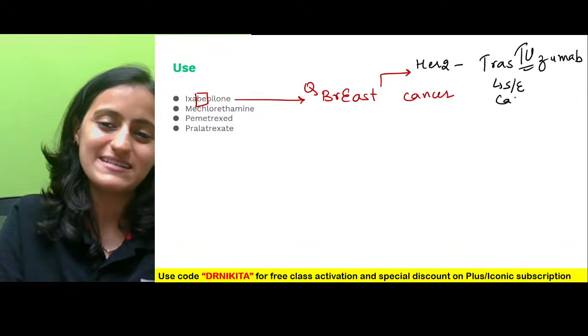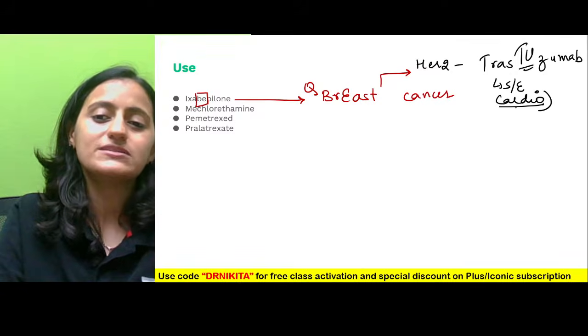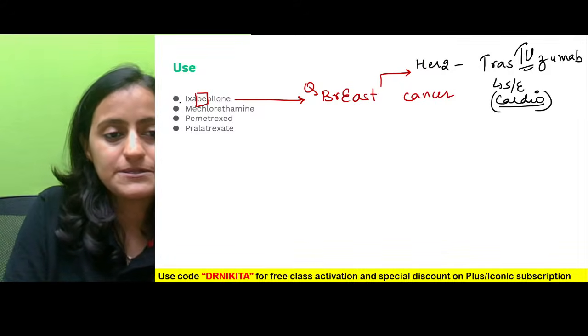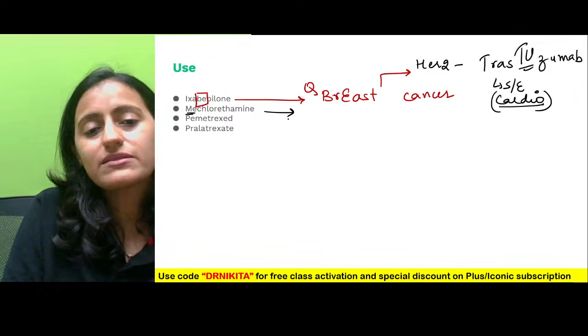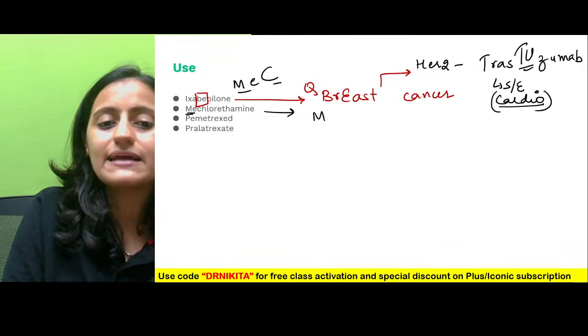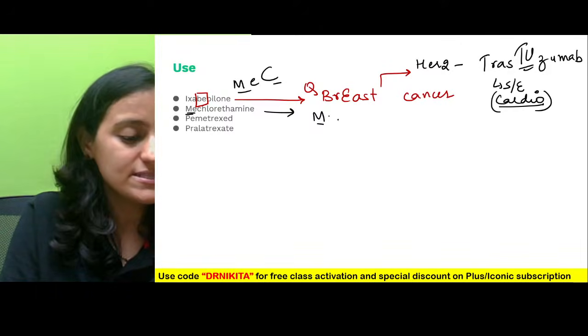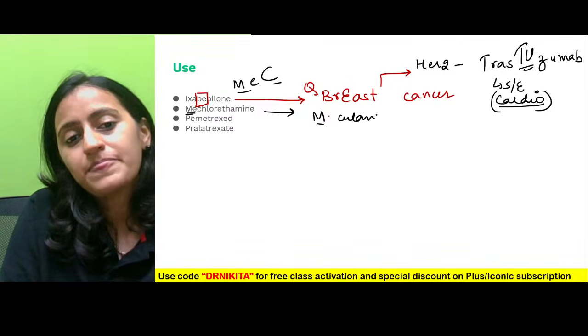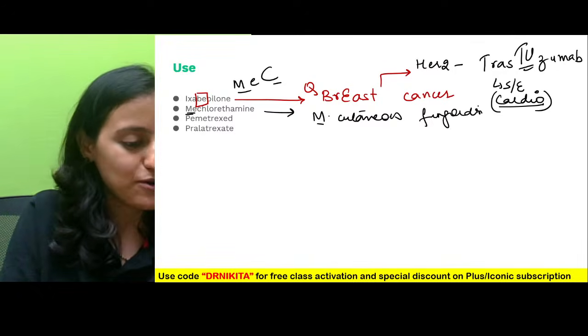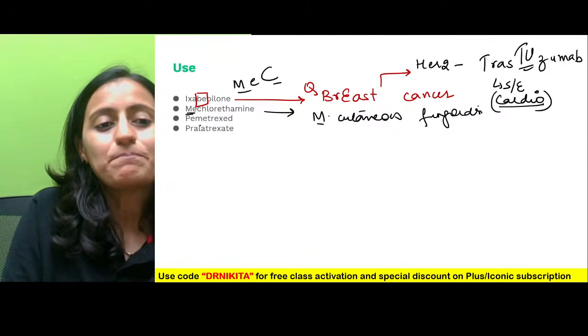Very good, absolutely right. It can cause cardiomyopathy, it is a cardiotoxic drug. Okay, it is cardiotoxic. Where do we use mechlorethamine? So remember, mechlorethamine, M and C, it is mycosis, the cutaneous one, that is mycosis fungoides. Okay, it is used in mycosis fungoides.